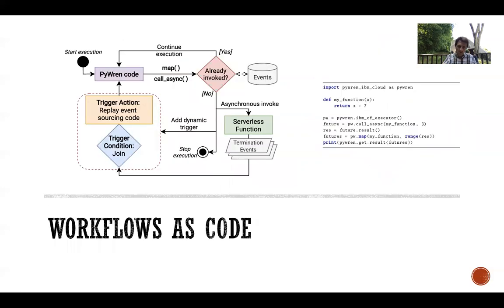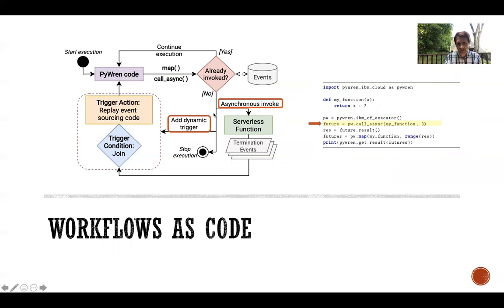But I really want to put more emphasis and focus on workflows as code in external orchestrators, because it's more complex. So here we have a parent code where we have some steps where we call some function and then some map. And of course, we want to launch this code, but we don't want to block in these calls. So we want to suspend the orchestrator when functions are executing, because they can take minutes. So if I execute this code, I will benefit from this dynamic triggering.